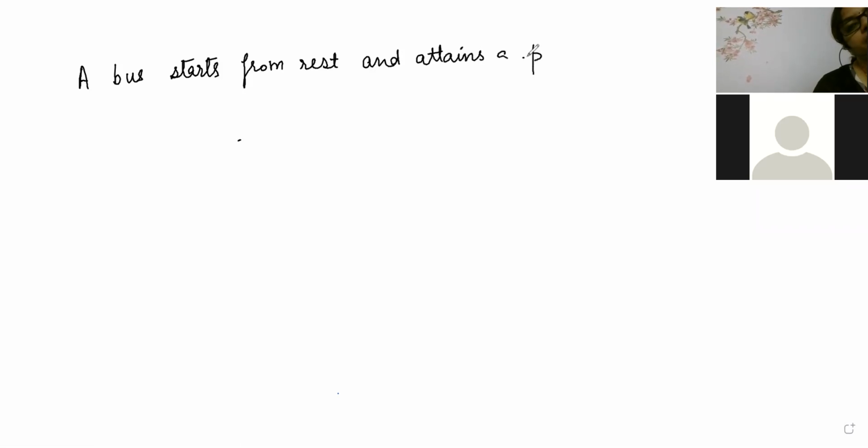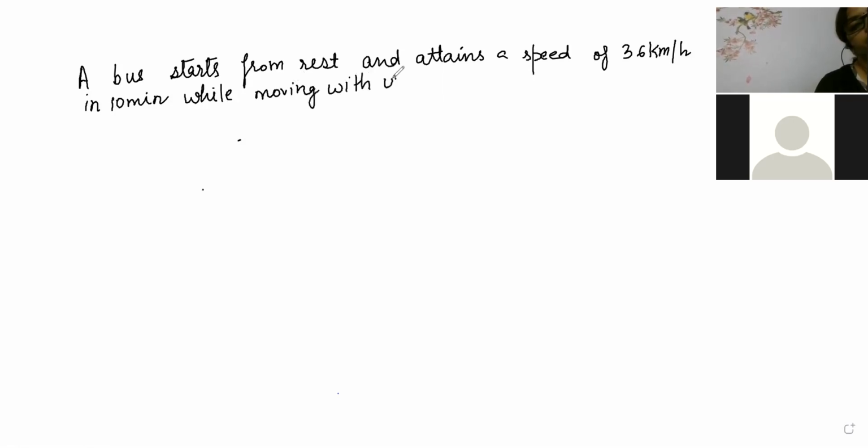Now, the first question is: a bus starts from rest and attains a speed of 36 kilometer per hour in 10 minutes, while moving with uniform acceleration.